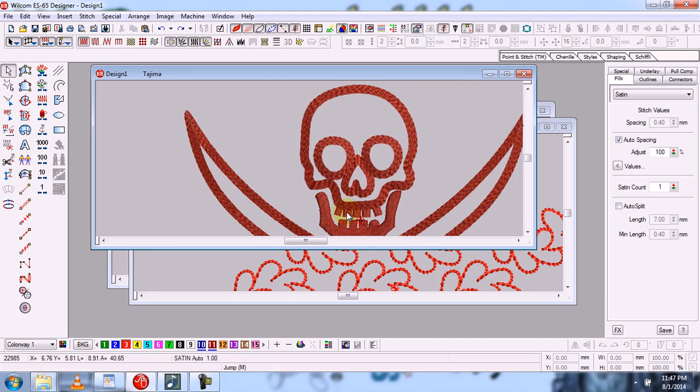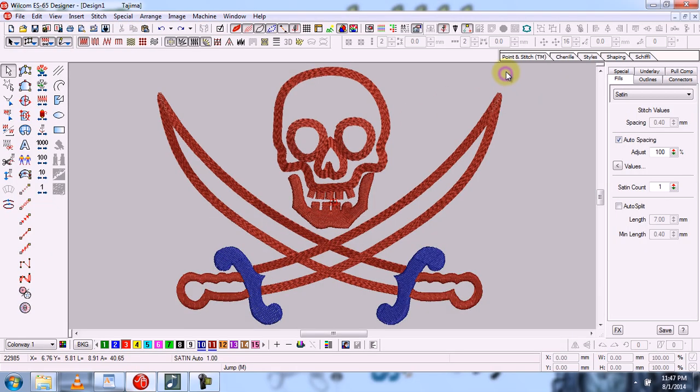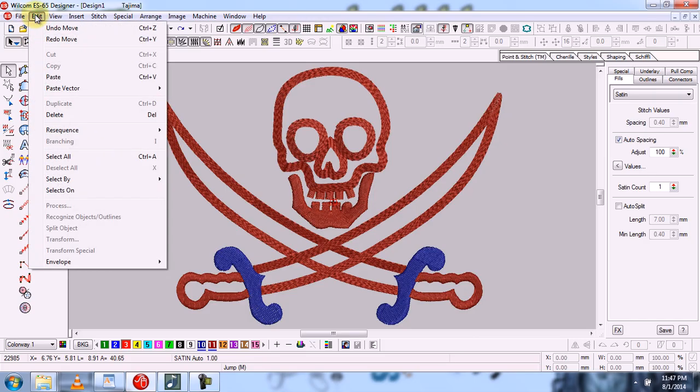So now open Wilcom software. For example, I have some designs. I open one of the designs. Now click here on the edit button, and in the drop down menu you can see that there is a button with the name of select by. We can select the separate parts of the design by using this tool.